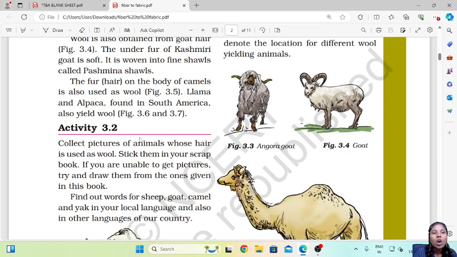The fur on the body of camels is also used as wool. Llama and alpaca found in South America also yield wool. So different animals found in different regions, they have hair on their body and they yield us different types of wools.